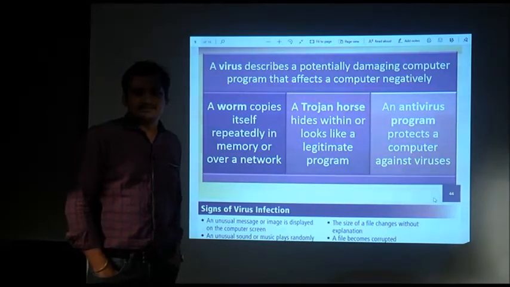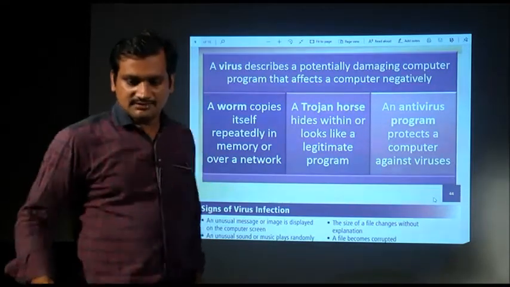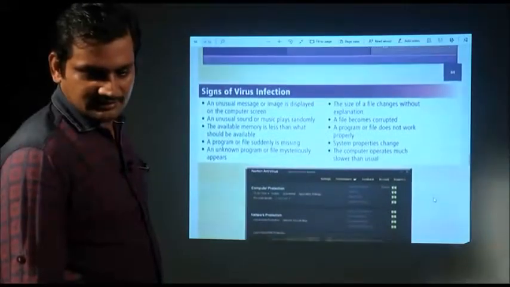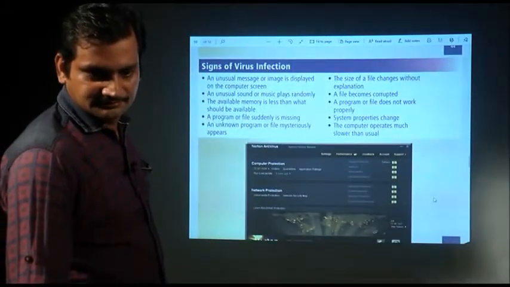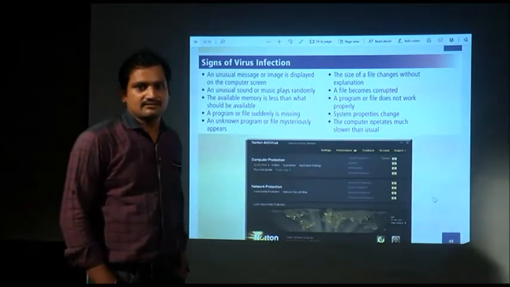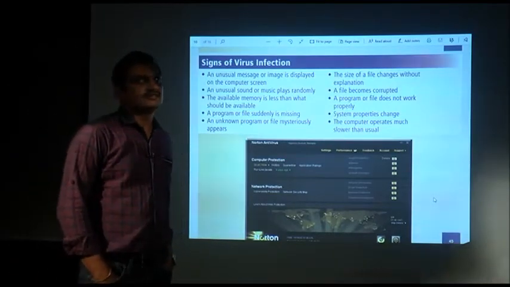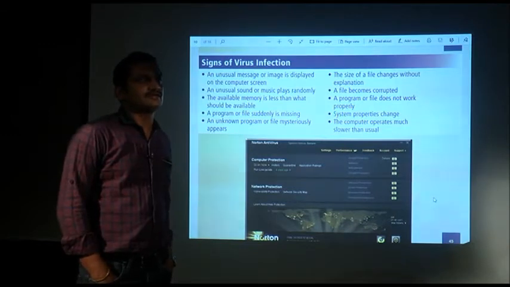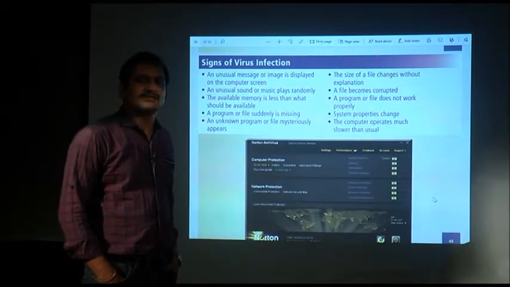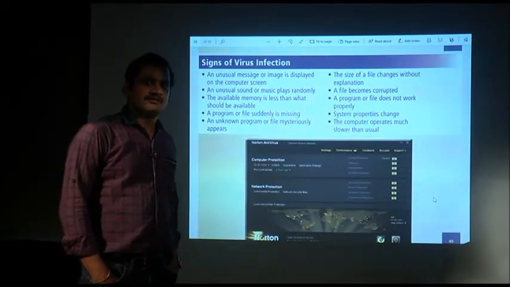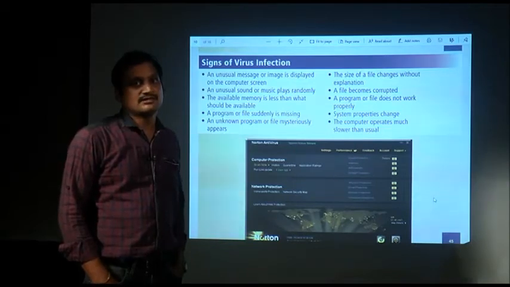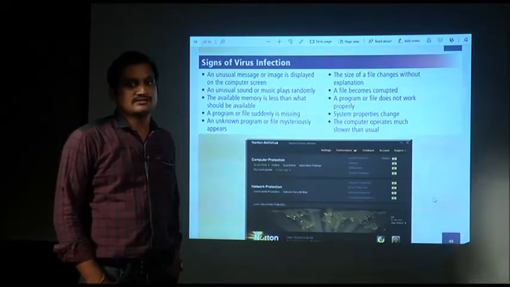Now, some of the signs of a virus: how can you know that your system is affected with a virus? First, an unusual message or image is displayed on the computer system. When you are working in a program, but some image or message comes up which is not related to your program, some unnecessary image or message, then you should be alert that a virus has entered your system.